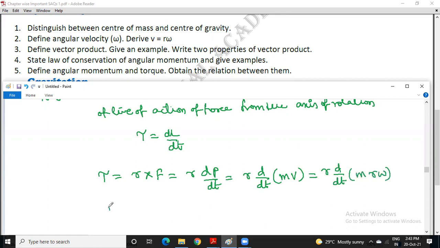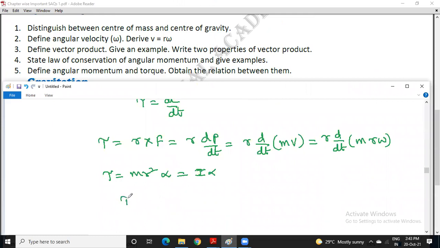So finally, torque is equal to m r square, and d omega by dt is alpha. So therefore you will get I alpha. So torque is equal to I alpha is the relation between torque and angular acceleration.